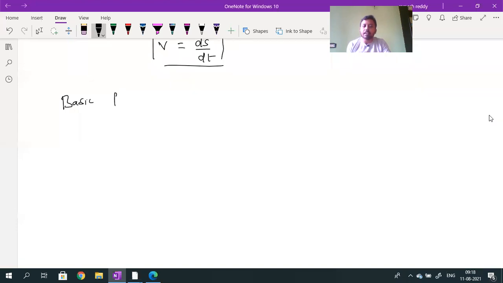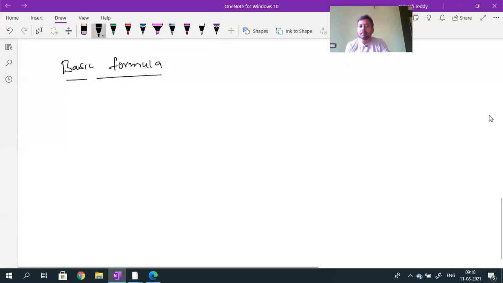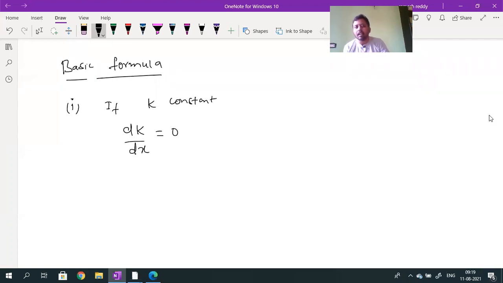Basic formulas for the differentiation. You will come to know all these formulas in mathematics. Some formulas I will write. The first formula: if k is a constant, I want to calculate the derivative of k with respect to x, dk by dx. The dk by dx value will become 0, because k is a constant, one number.